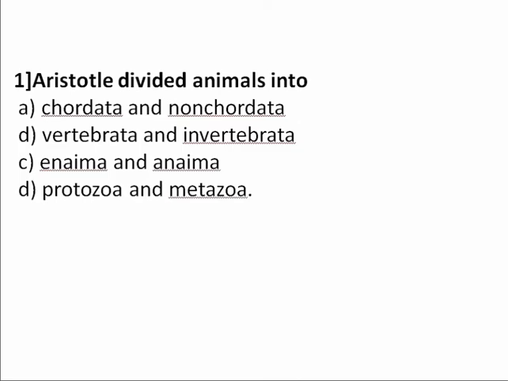For example, enaima are all vertebrates, and anaima are all invertebrates. So Aristotle divided animals into two groups, enaima and anaima. Therefore our answer for the first question is option C, enaima and anaima.